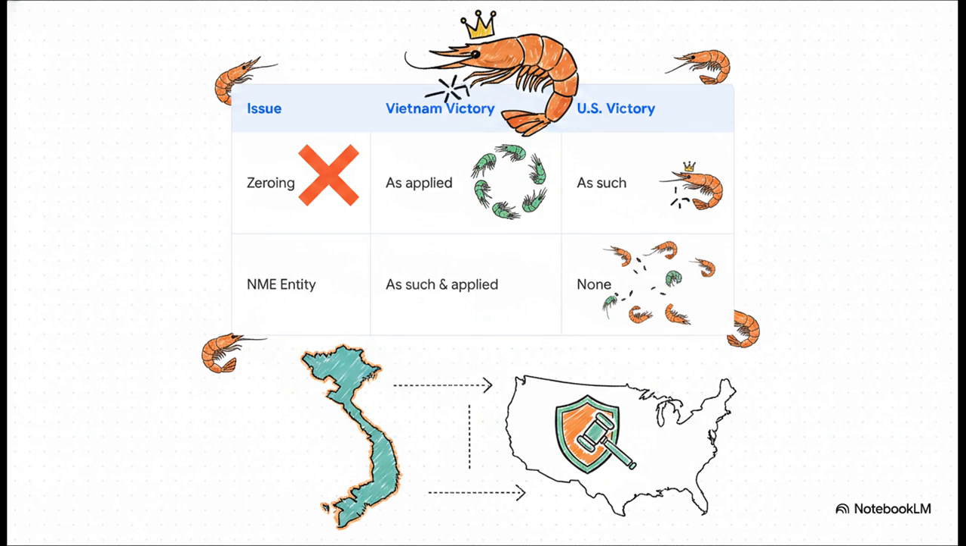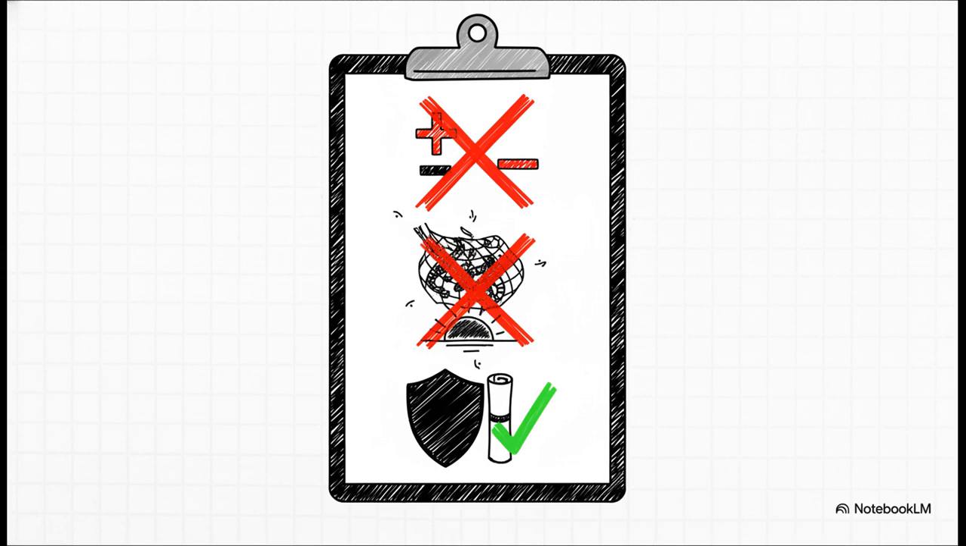Well, it was a split decision, though one that heavily favored Vietnam's core complaints. Vietnam won decisively on the zeroing issue, at least regarding how it was applied in these specific reviews. And they won both as such and as applied when it came to the Vietnam-wide entity presumption. However, the U.S. successfully defended Section 129 of its domestic law. That's the law governing how the U.S. handles unliquidated duties, meaning tariffs that haven't been finalized yet following a WTO ruling. Let's break down those specifics just a bit more.